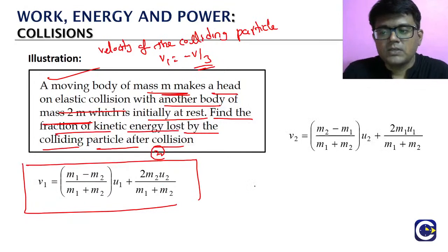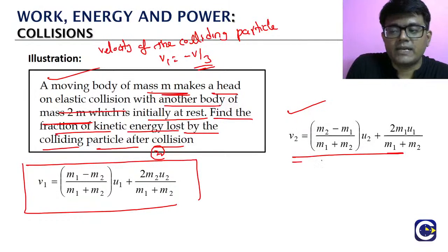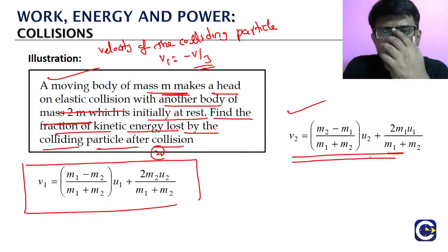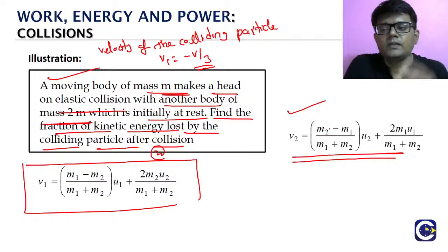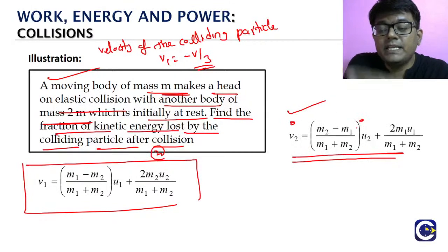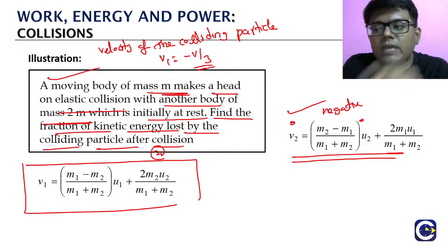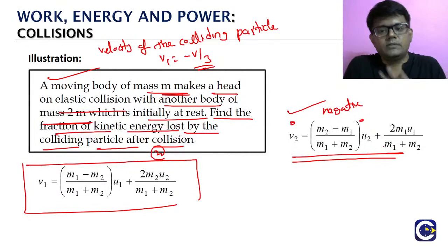Similarly, v2 will be what? Here we don't even require that, but since we are solving our problem, let us look at it. In case of v2, the corresponding initial velocity will get the negative sign. That is how we will remember it. It is m2 minus m1 by m1 plus m2 into u2 plus 2m1 by m1 plus m2 into u1.